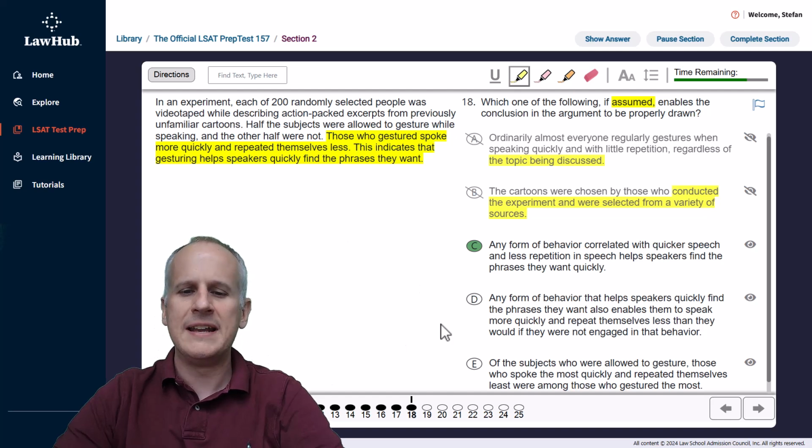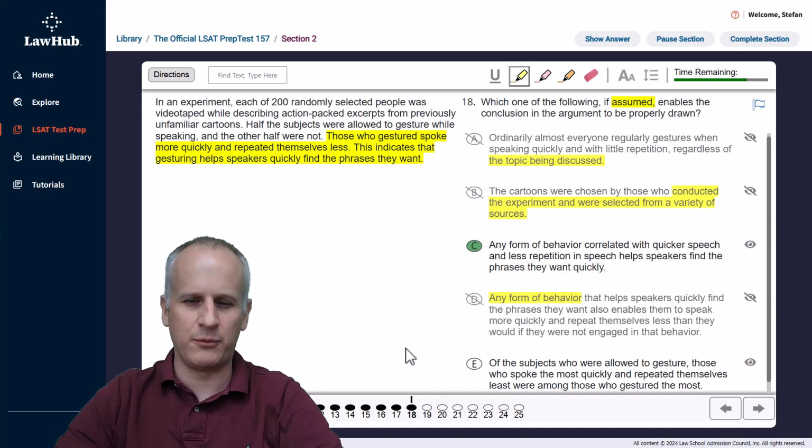Next, choice D, any form of behavior that helps speakers quickly find the phrases they want also enables them to speak more quickly and repeat themselves less than they would if they were not engaged in that behavior. Well, we don't want it to be any form of behavior. We want it to be gesturing specifically. So choice D, if anything, is actually weakening the argument if it were assumed.